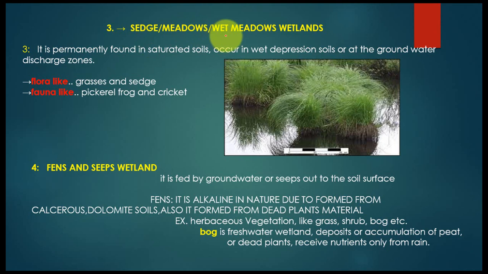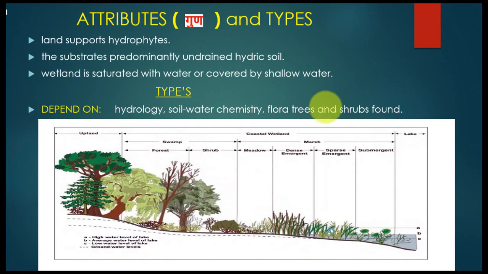Sedge meadows, wet meadows wetland. It is permanently found in saturated soil, occurring in wet depression soils or at the groundwater discharge zone. Yes, sir, ma'am, at the groundwater discharge zone. As you can see here, flora like grasses and sedge, fauna like pickerel frog and cricket. So this is the type of sedge meadows and wet meadows wetland. Also, you can see in this picture, these are the meadows, where sparse types of vegetation were found.